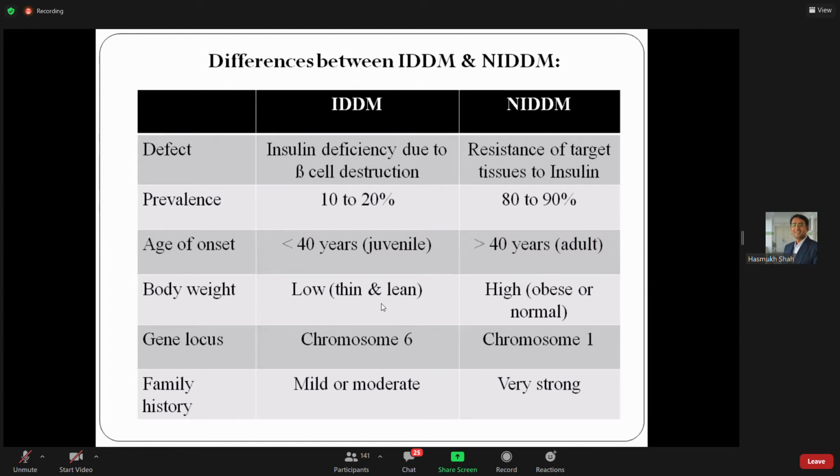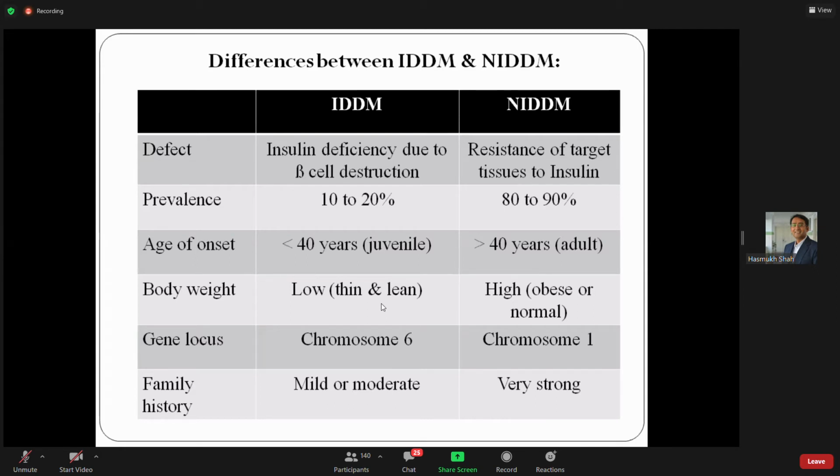Let's talk about primary diabetes mellitus. In primary diabetes, as I told you, there are two types, type 1 and type 2. Type 1 is known as insulin dependent diabetes mellitus. Type 2 is non-insulin dependent. Insulin dependent means for the treatment we need insulin. Non-insulin dependent, insulin is not required; we can treat with oral hypoglycemics. Is there any other method to treat non-insulin dependent diabetes mellitus?